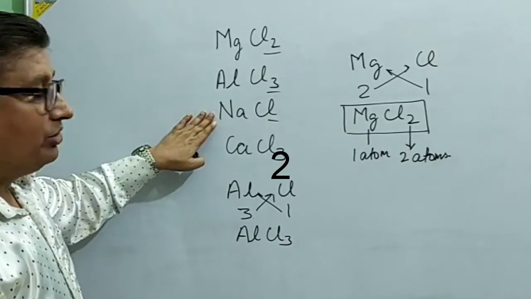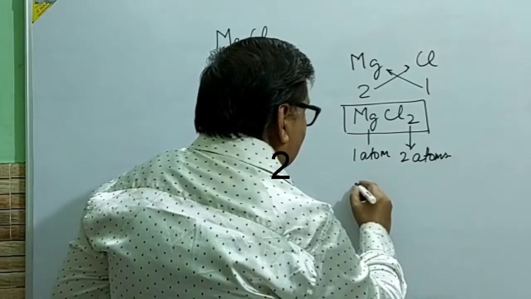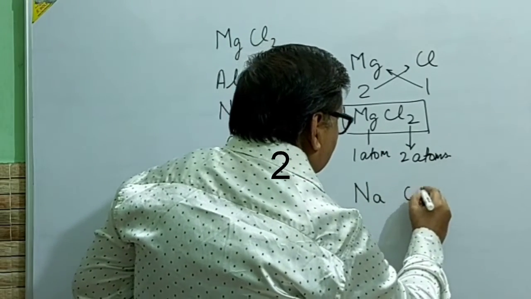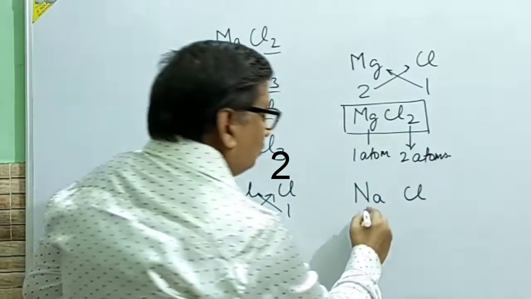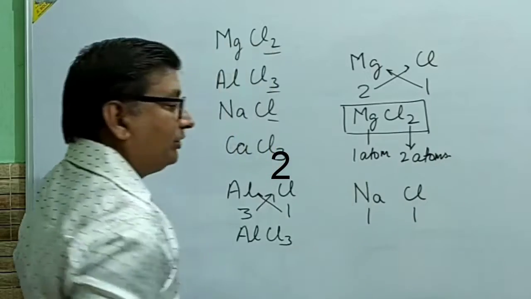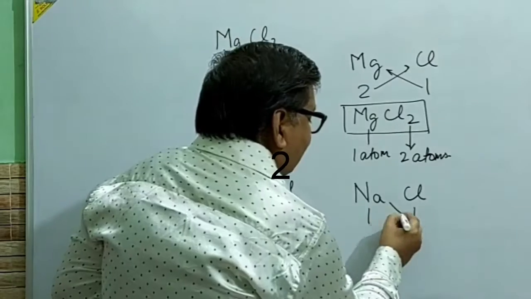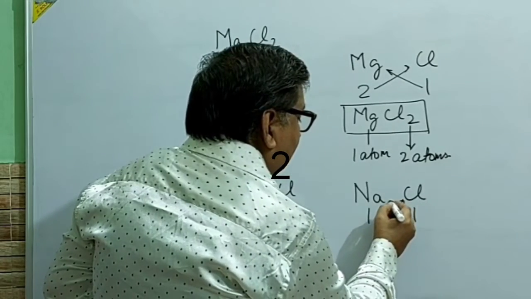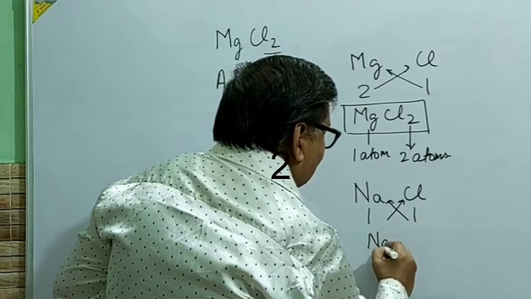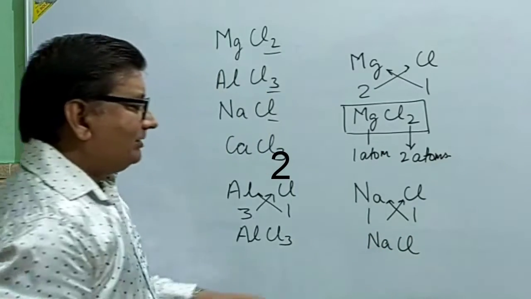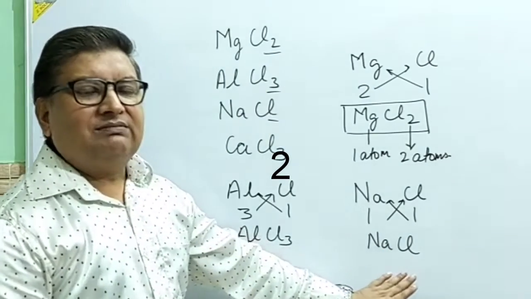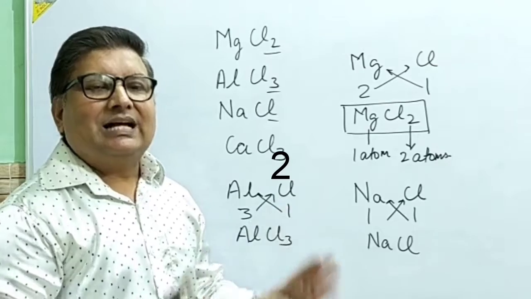Now if I take sodium chloride, we know that the valency of sodium is 1 and the valency of chlorine is 1. Simply we exchange it, and what do we get? NaCl. And there is no need to show 1 here, because if nothing is written, it is considered as 1 only.